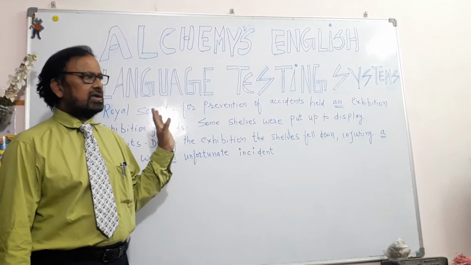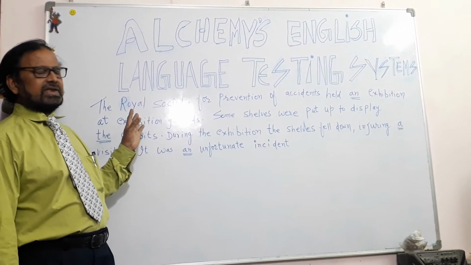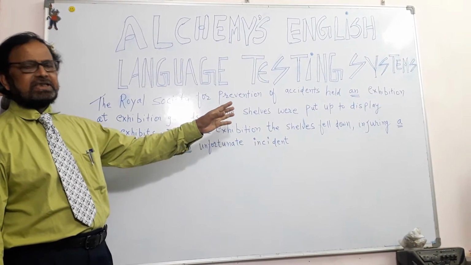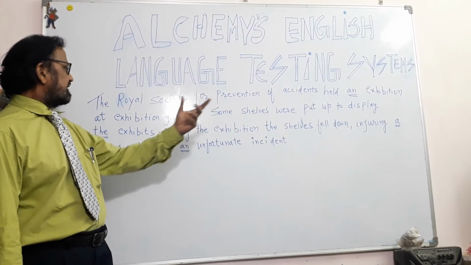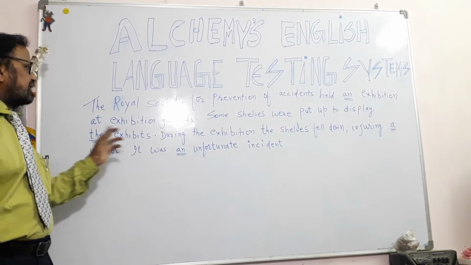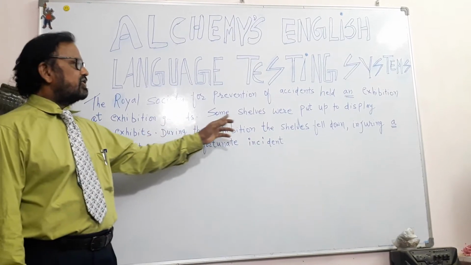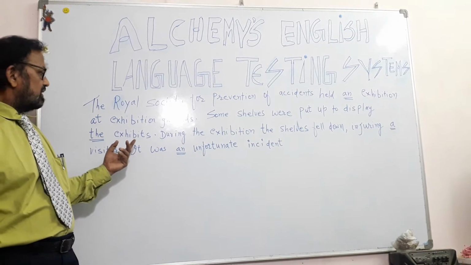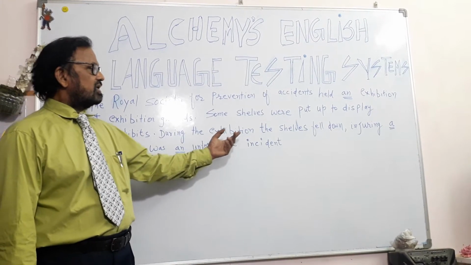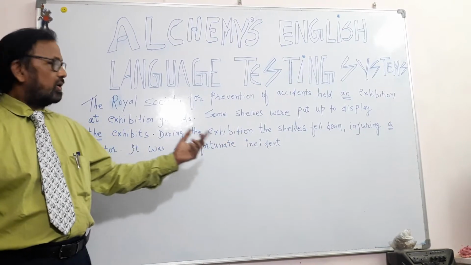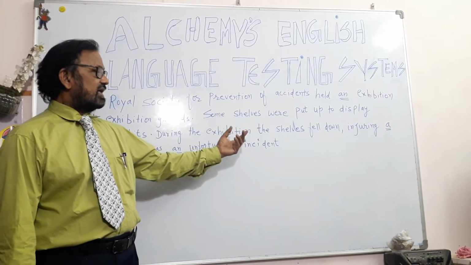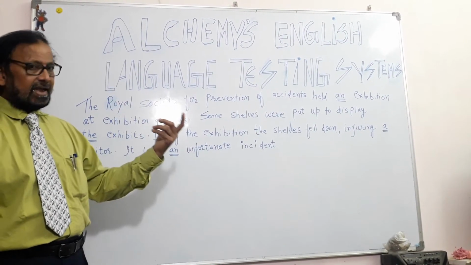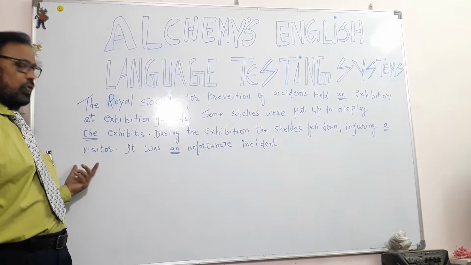So here we have this: The Royal Society for Prevention of Accidents held an exhibition at the exhibition grounds. Some shelves were put up to display the exhibits. During the exhibition, the shelves fell down, injuring a visitor.